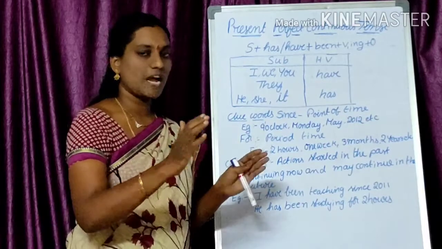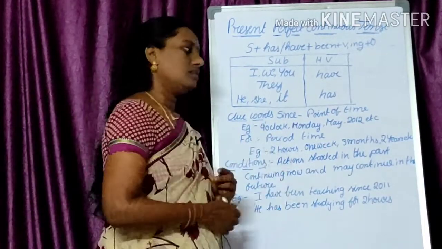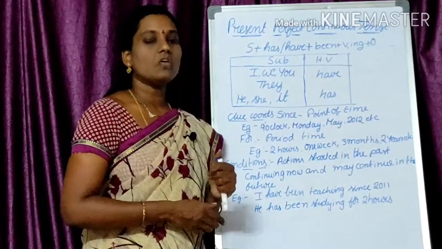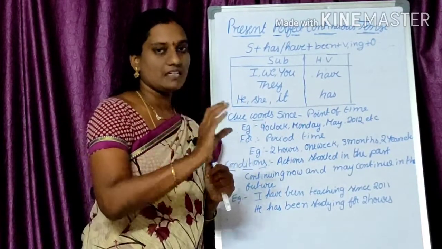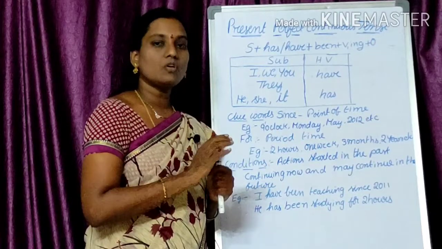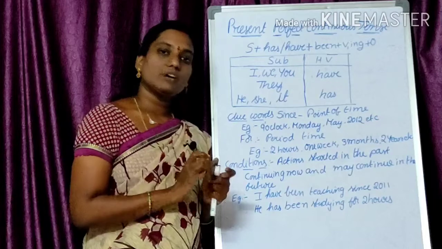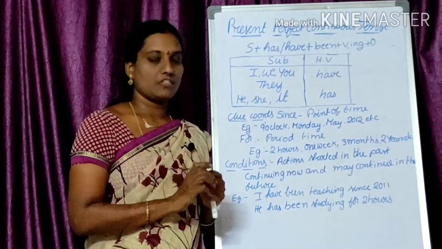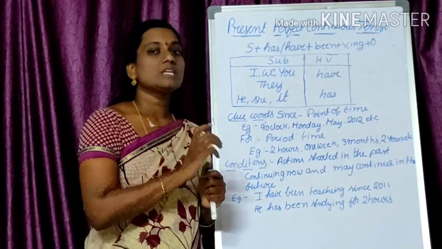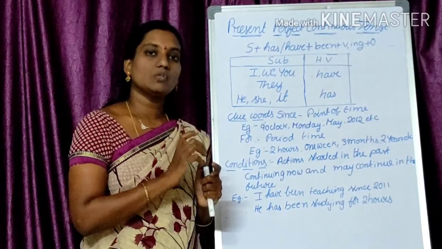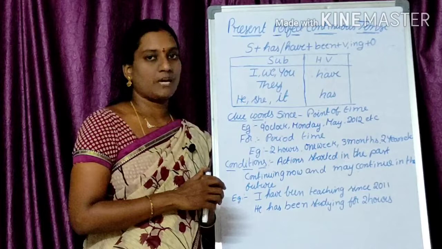Period means a gradual time. Next, 3 months. Next, 2 years. So it's not giving the exact name of the time. That's why we call it a period of time. Only for a period of time do we use the clue word for. We should not use since for a period of time. In the same way, we should not use for with a point of time.